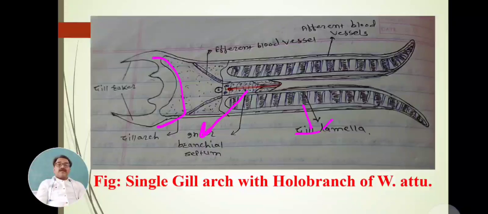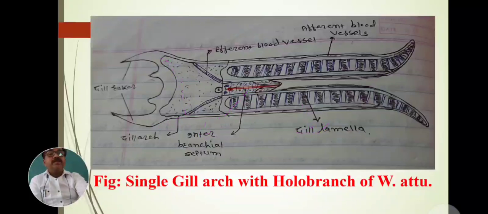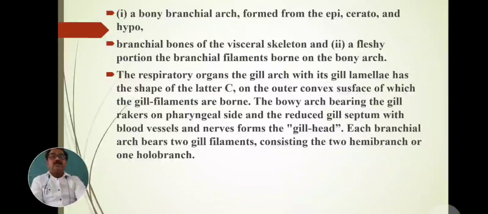Through the gill lamellae, carbon dioxide leaves the blood into the water, and dissolved oxygen is absorbed into the blood. Such exchange occurs through these gill filaments or gill lamellae, where the gaseous exchange takes place.